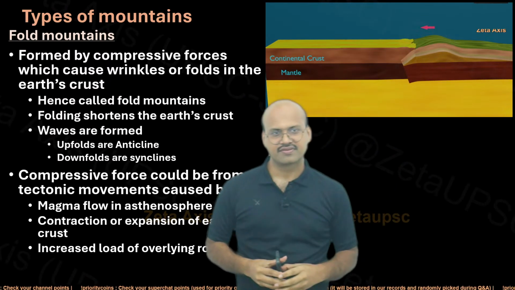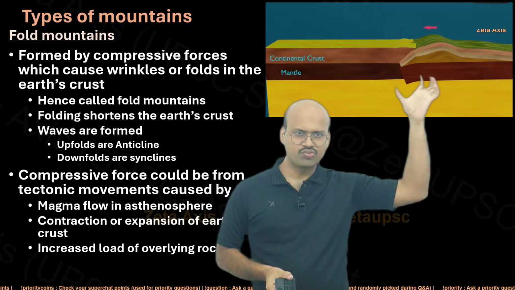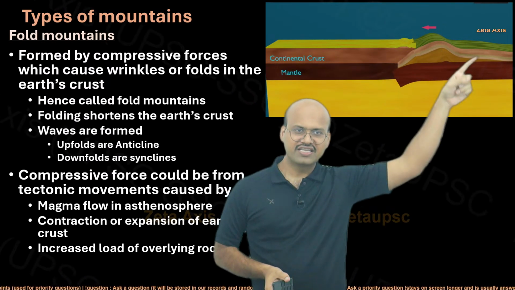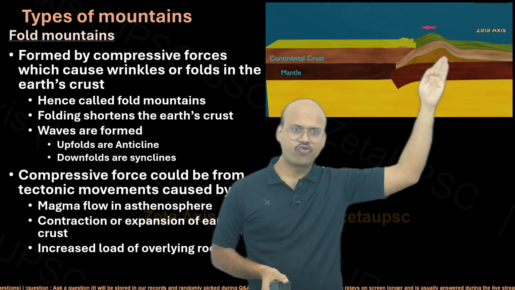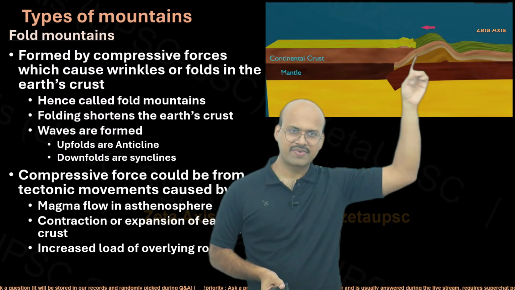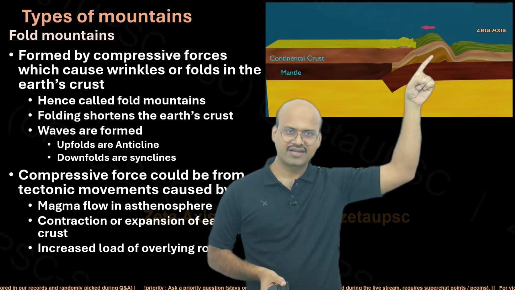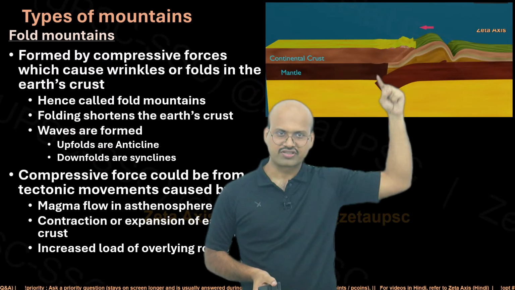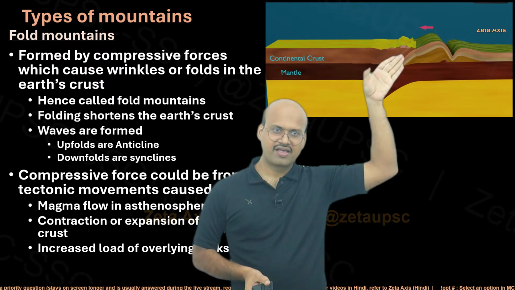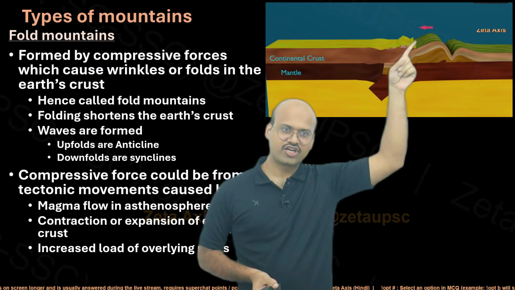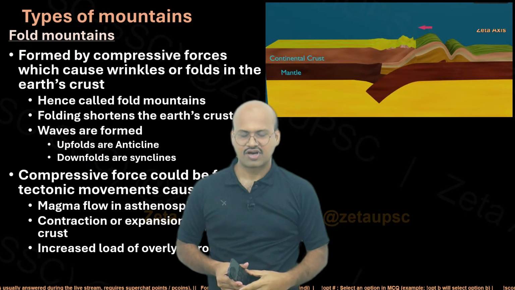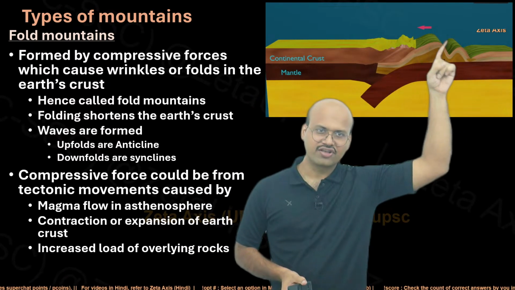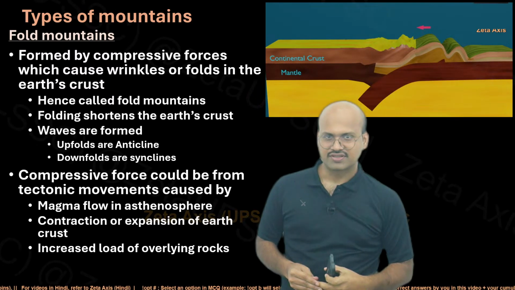Now when this happens, the denser plate tends to move downwards, but in the crust, or in the upper part, we will see that wrinkles are formed, or there is this folding of the crust. Here, because both of them are continental crust, and remember continental crust is less dense, it does not subduct. The mantle is subducting, but the crust will not subduct. There will be these foldings, and they will lead to the formation of mountains like Mount Everest, like our Himalayas. So the mountains which are formed by folding of the plates are called fold mountains.